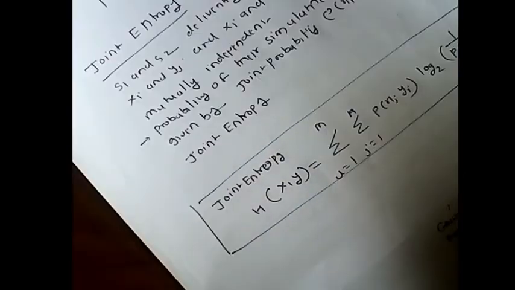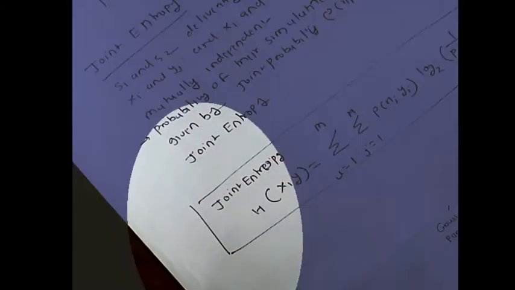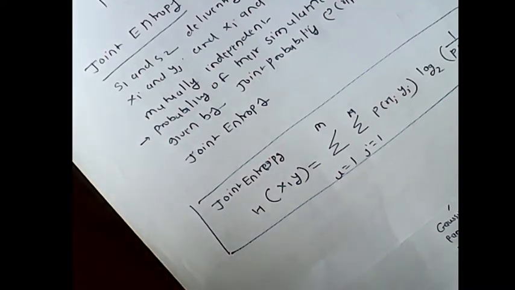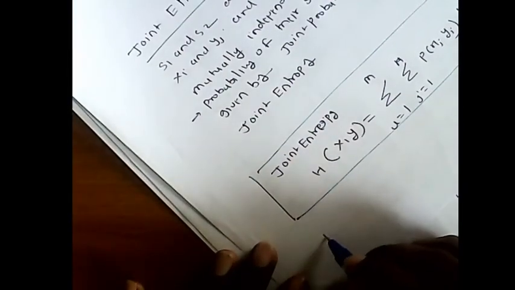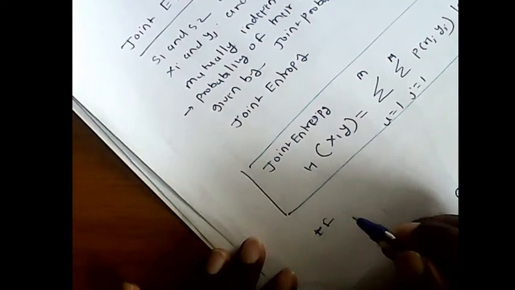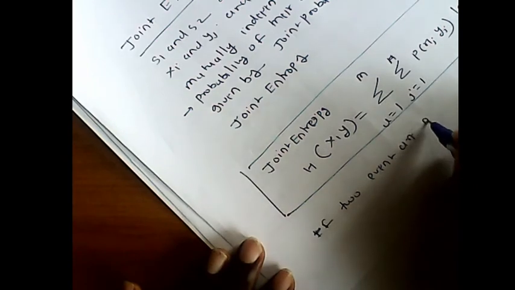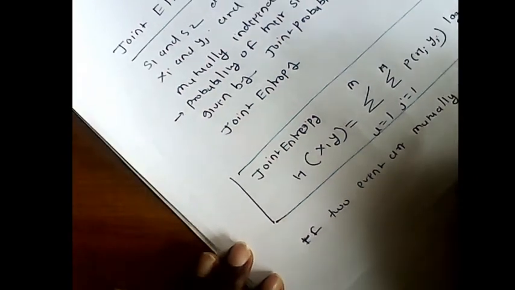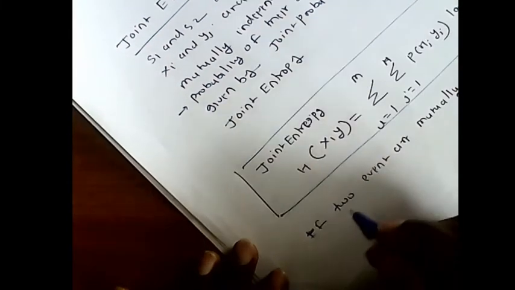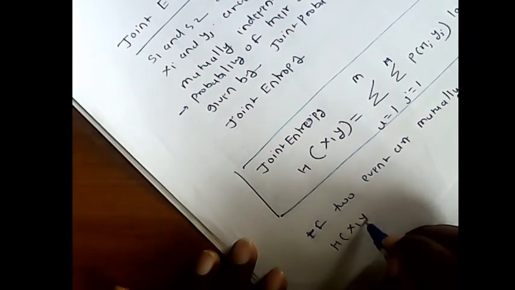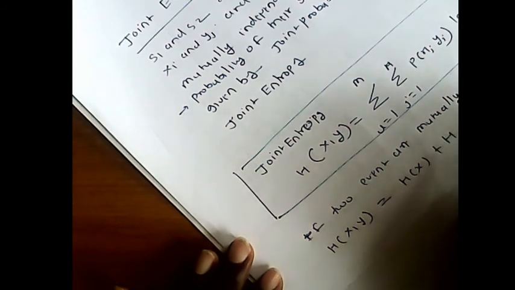Similarly, consider the joint entropy of mutually independent events. If the two events are mutually independent, then the joint entropy is equal to H of X plus H of Y, produced by the two sources.